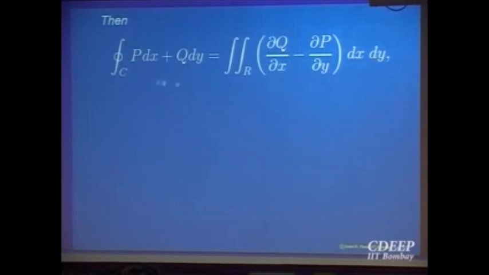But keep in mind, a line integral is always with respect to an orientation, right? Whether you go clockwise or anti-clockwise, a sign difference will come. It says this theorem is true whenever C is given anti-clockwise orientation. Otherwise you get a negative sign.